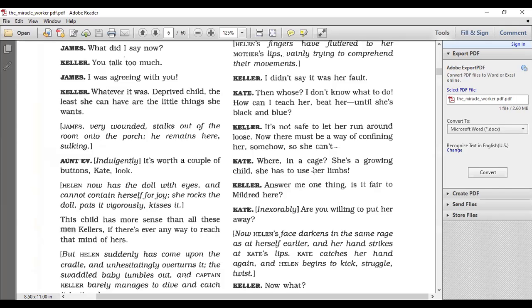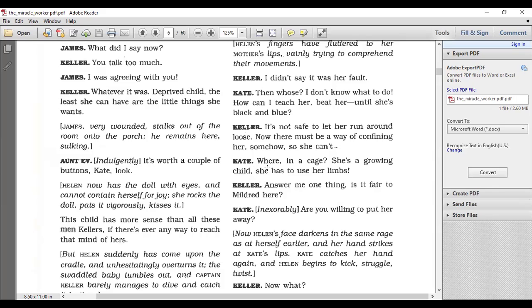Okay, so Mr. Keller wants to put limitations on where Helen can be. He wants to set limits to where Helen should be allowed to go, and he wants to confine her. Confine her means to set a space for her, maybe put her in a little restricted area where she could be. All right, so Kate is being sarcastic.